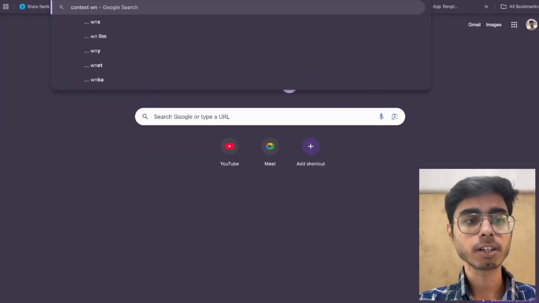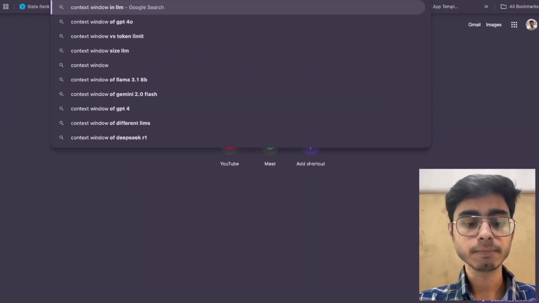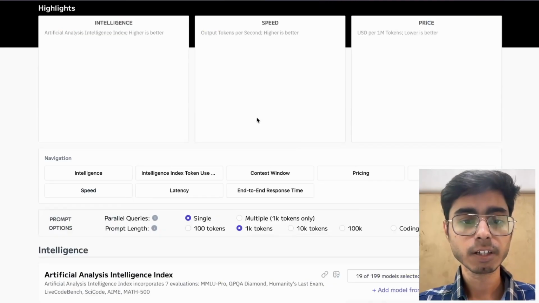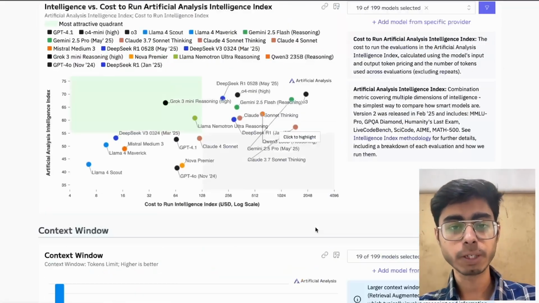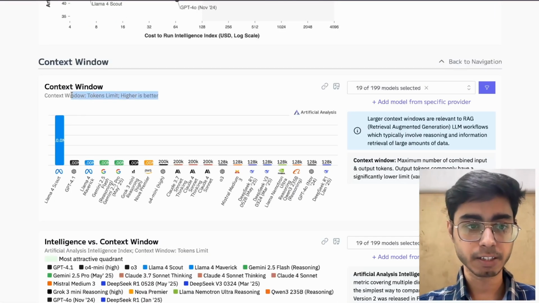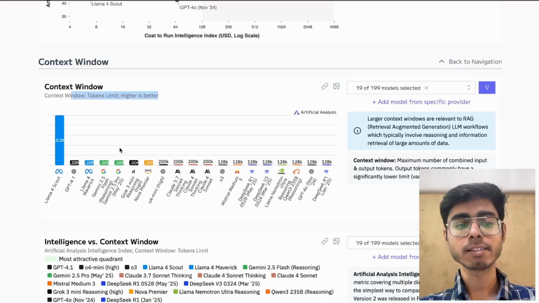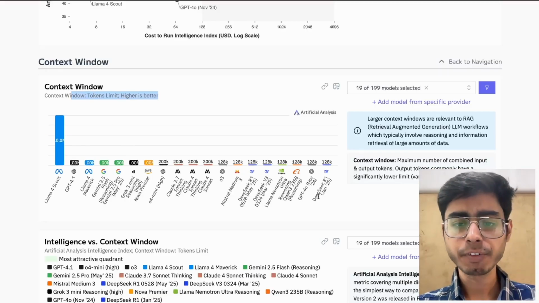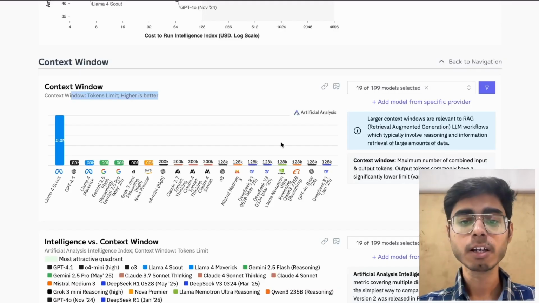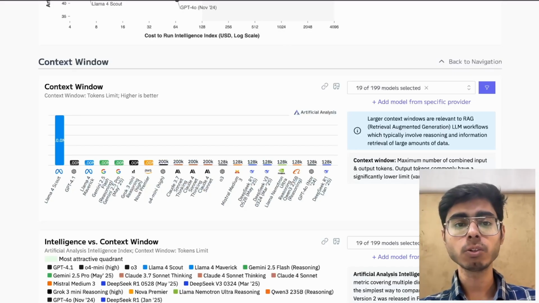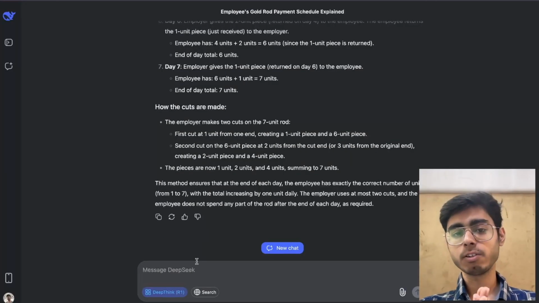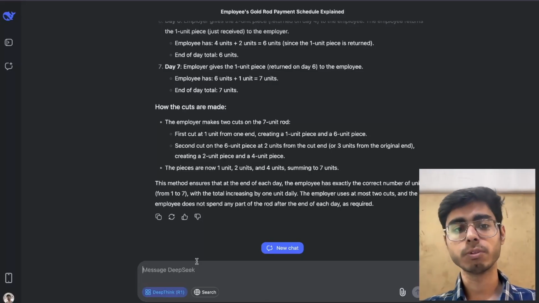If I search for context window comparison of models, I can see the context window tokens limit, where higher is better. Llama 4 Scout has the largest context window limit, and we have DeepSeek R1 over here, which has a 128,000 token input limit. This means that only 128,000 tokens you can put in the input box. More than that, it will say, hey, you have hit your context window limit and I cannot do that.